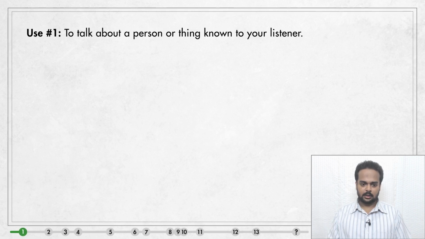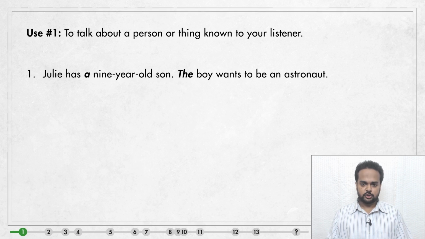Use number 1 is something we discussed in the previous lesson. This is also the most important use. Use the to talk about a person or thing known to your listener. For example, Julie has a 9-year-old son. The boy wants to be an astronaut.